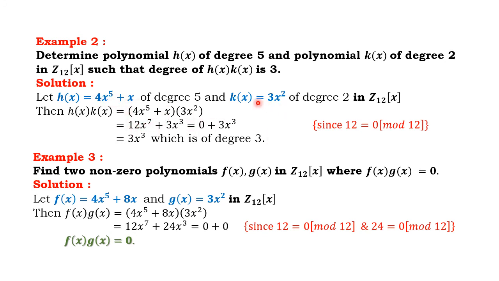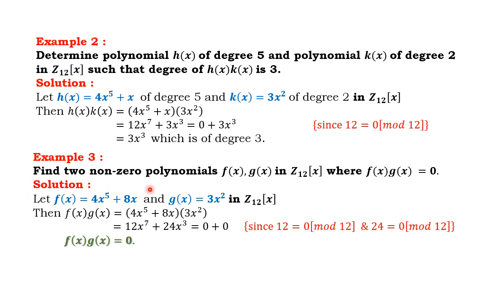Here 8 into 3 is 24, and 24 becomes 0, so it is equal to 0. Here plus 1, it is no problem. Plus 1 means again 3x². The maximum power is 3, so which is the degree 3. We have many answers to these problems. No problem, it is one of the answers.